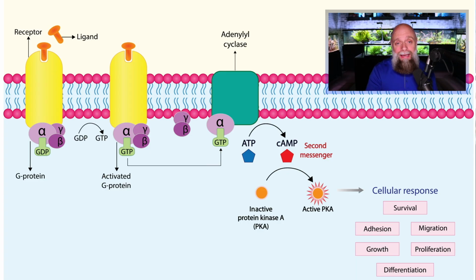And so once this ligand binds to the receptor, what's going to happen is the GDP is exchanged with GTP. That activates the receptor, and then you're going to see a couple of parts break off from that and go to this adenylyl cyclase. Once that happens, the adenylyl cyclase can then use ATP to start the cascade and begin the signal transduction step inside the cell. But the main point here is that when you're looking at a G-coupled protein receptor, it is a receptor, and it's using GTP in order to do the work initially.